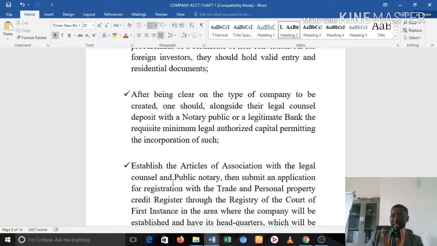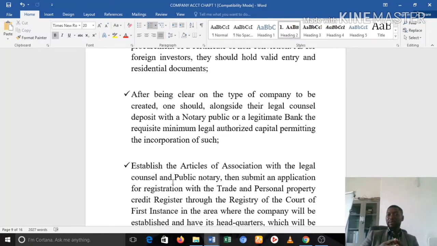So once you have decided on the type of company that you want to create, along with your legal counsel, that is your notary, you must go to a regular bank, open a bank account, and in that bank account, you have to deposit the minimum capital requirement to open that particular kind of company. For example, in a private limited company, you have a minimum capital of at least 1 million. A private limited company, what we call SARL or LTDs.